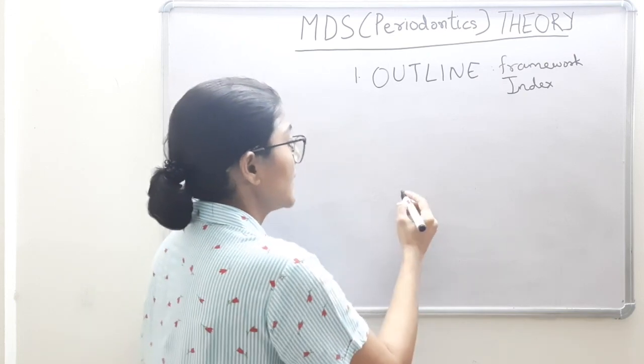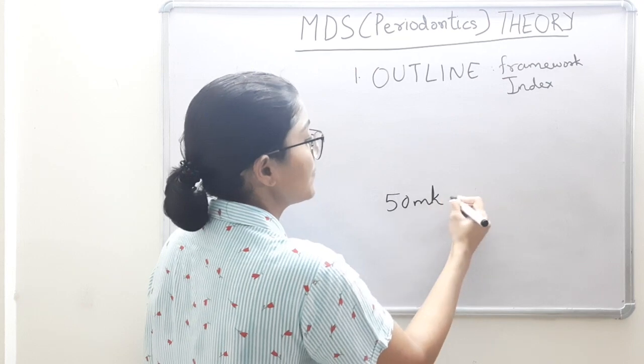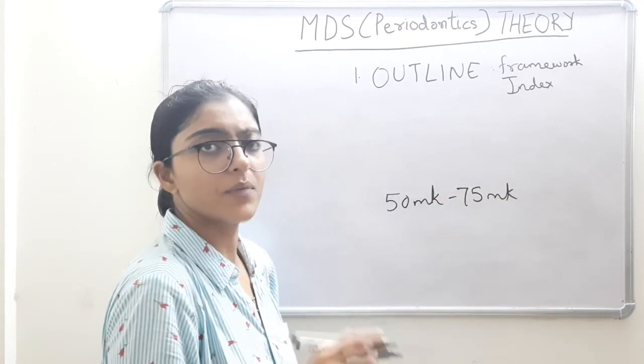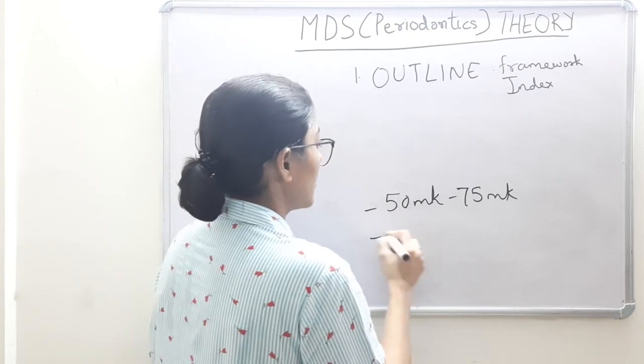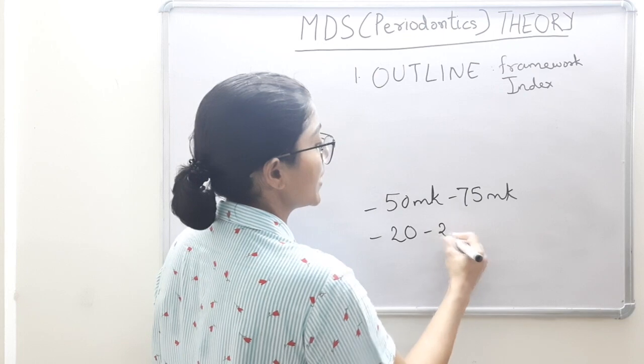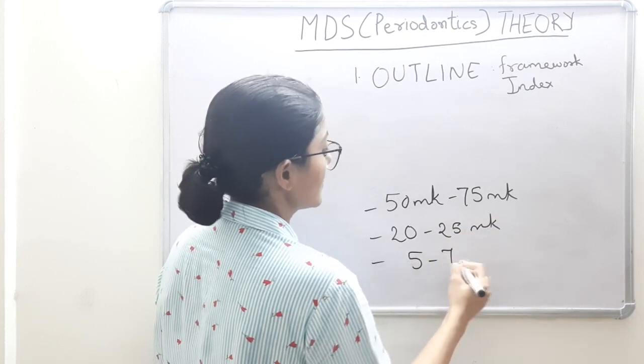The marks that I have come across is you mainly have 50 marks or 75 marks essay writing in the final paper, paper 3 or paper 4, depending on the university. Then you have long essays, 20 or 25 marks, and then short essays, 5 or 7 marks.